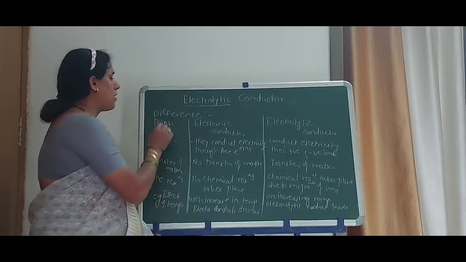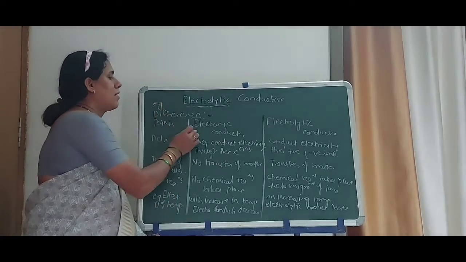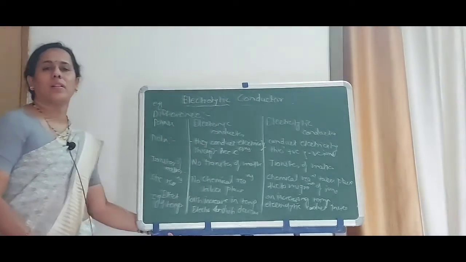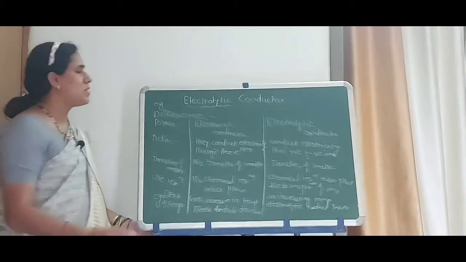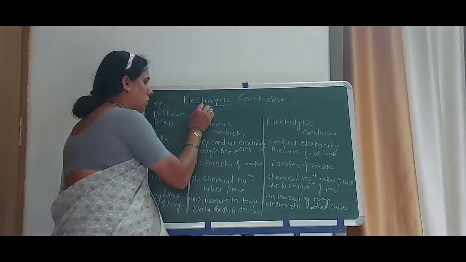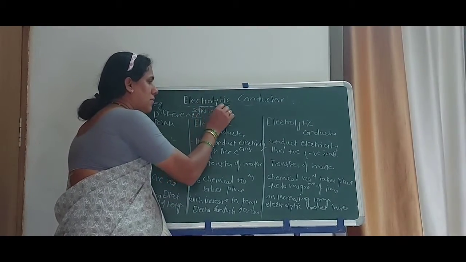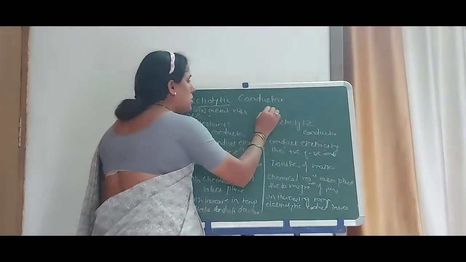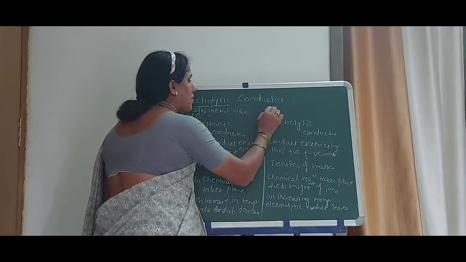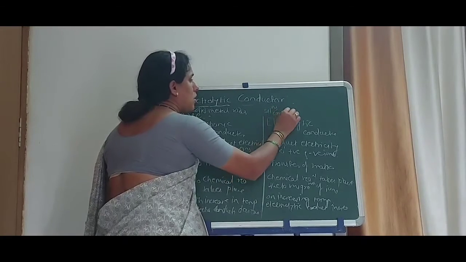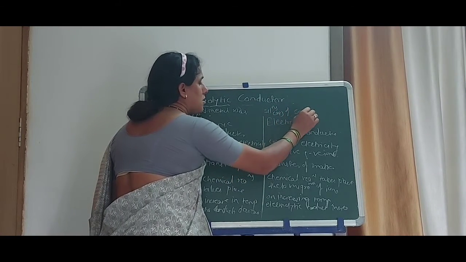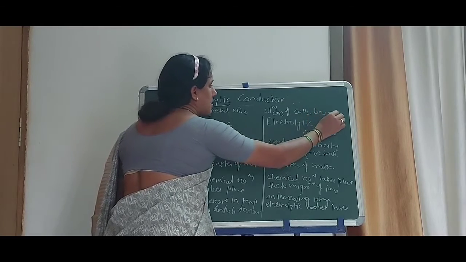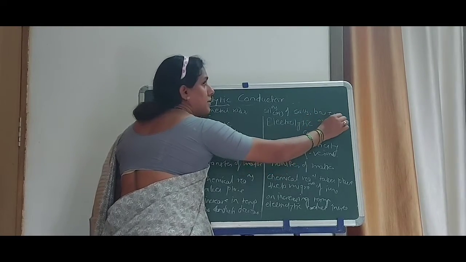The last point is about examples. An electronic conductor is, for example, a solid metal rod, and an electrolytic conductor is an aqueous solution of salts, bases or acids.